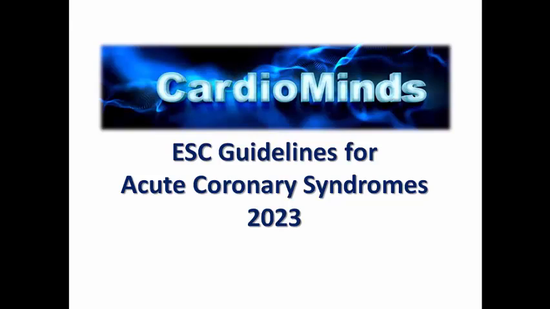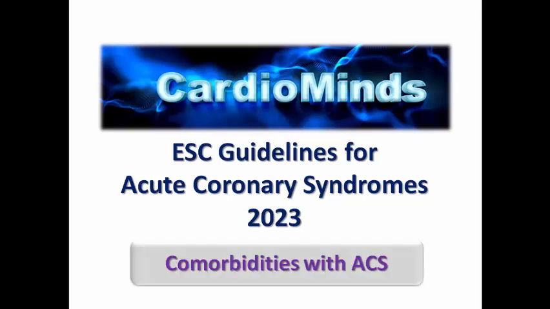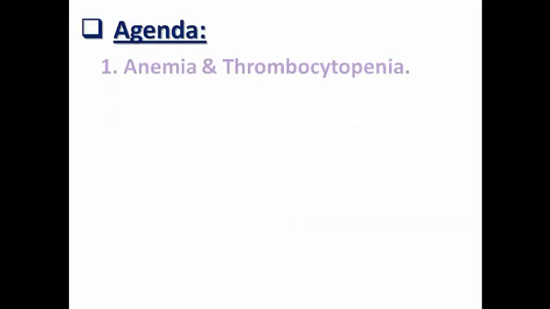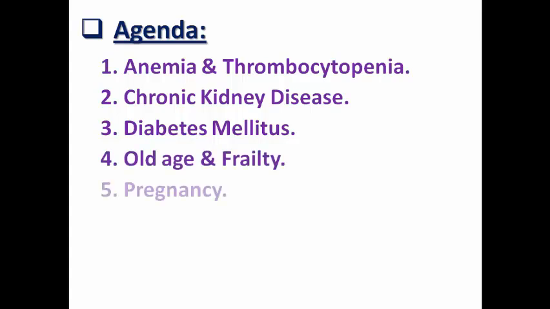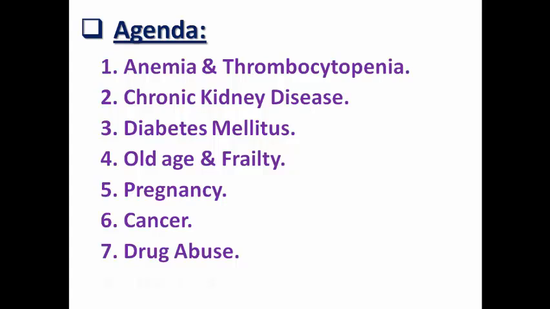And today we are speaking about a very common scenario: to see a patient with acute coronary syndrome with comorbidities, how to deal with these situations. We are going to speak today about bleeding disorders like anemia and thrombocytopenia, chronic kidney disease, diabetes mellitus, old age and frailty, pregnancy, cancer, drug abuse, and COVID-19 infection.